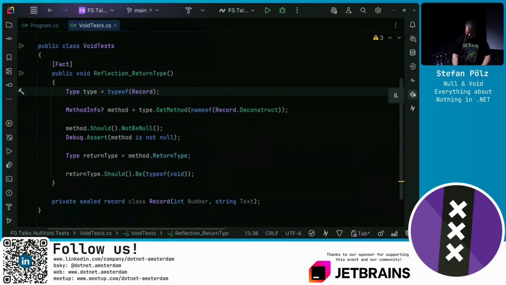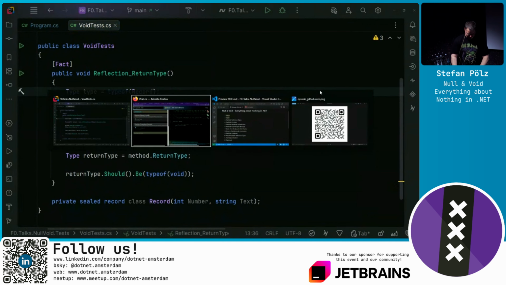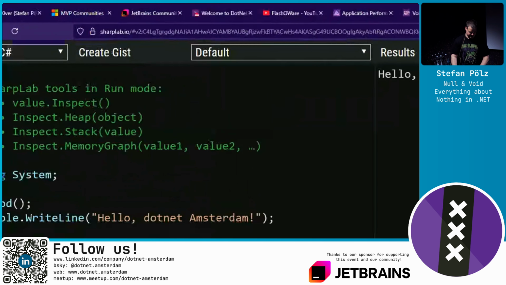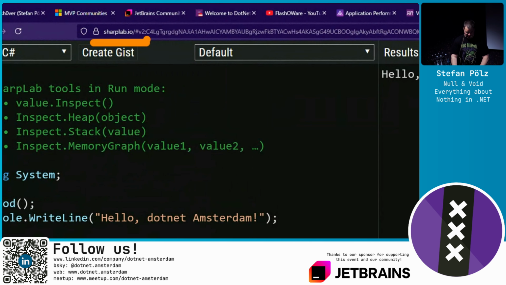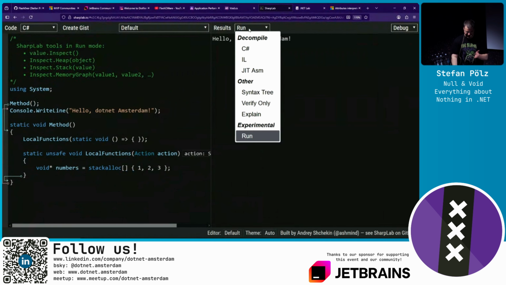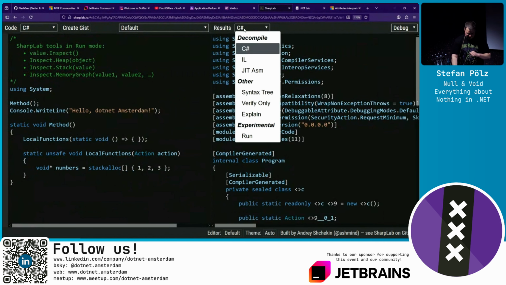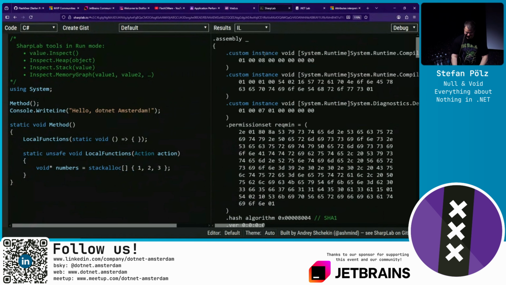If you are in other tools, or just briefly, if you are on the go and you don't have Rider at your fingertips and want to take a look at IL code or lowered C# code, you can use some other online tools like sharplab.io. That does the same thing. It can run code. It can take a look at the lowered C# code, but also peek at IL code.